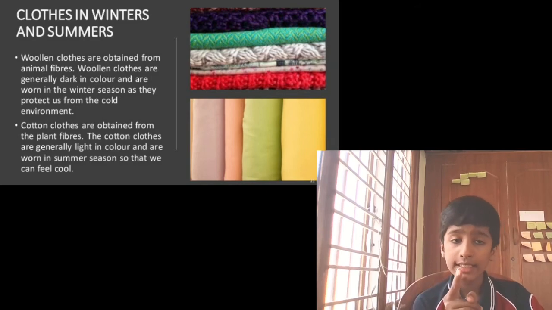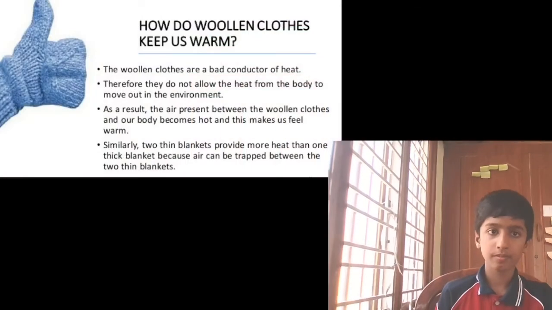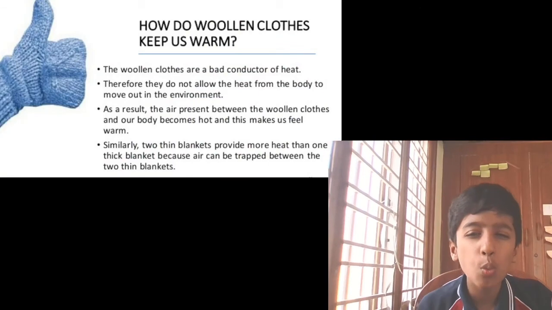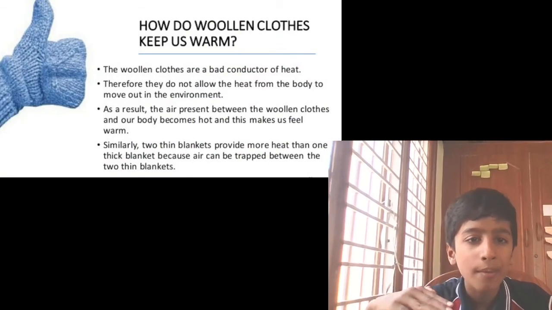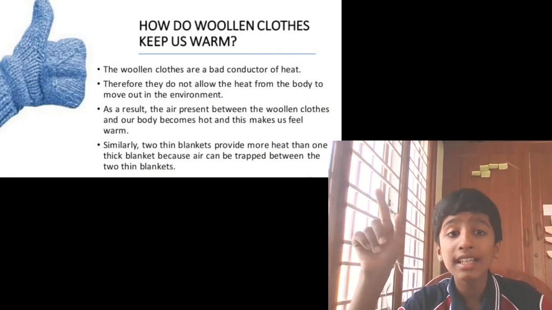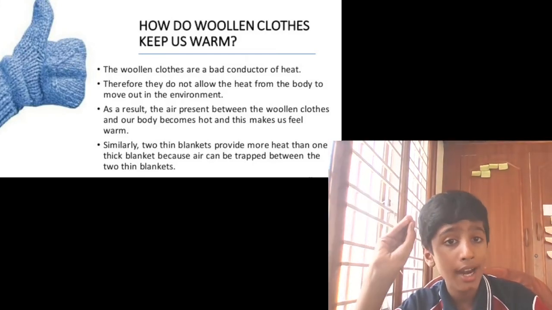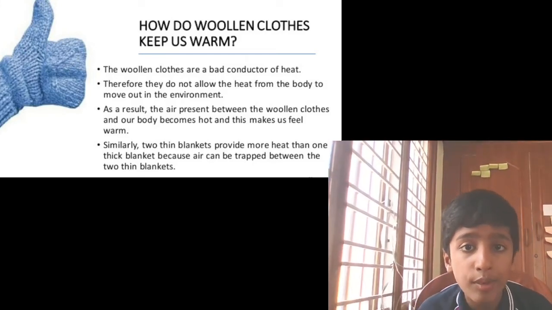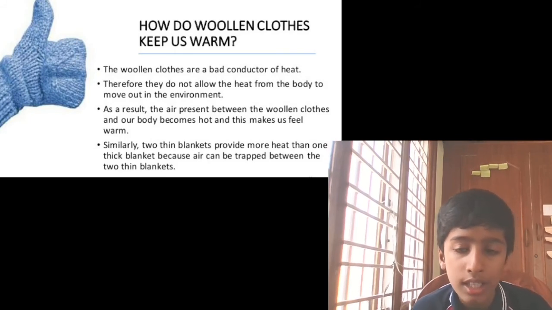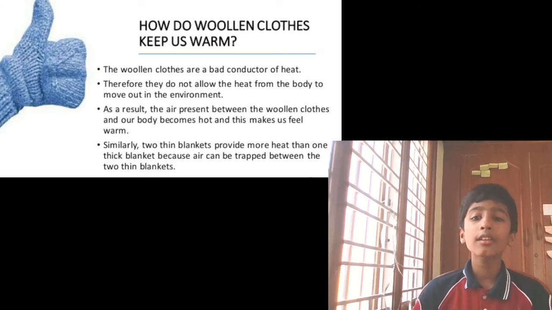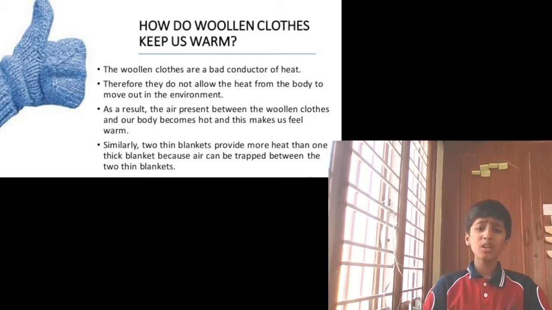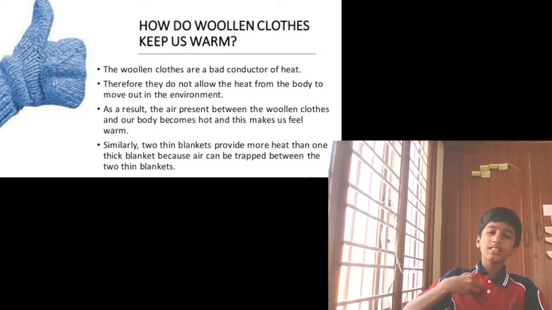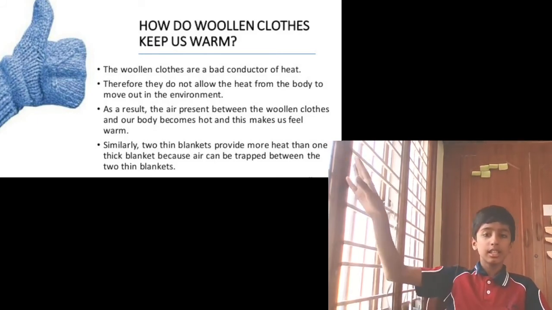and in the rainy season, silk. Now, how does the woolen cloth keep us warm? Woolen cloth is a bad conductor of heat, and therefore it does not allow the heat from the body to move out into the environment. So the heat will not go out very fast.